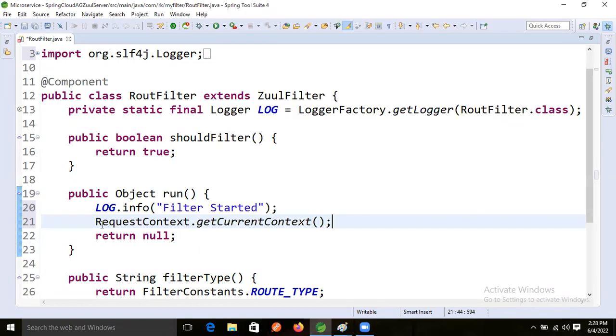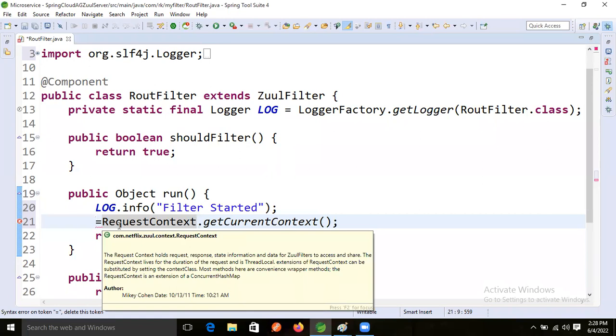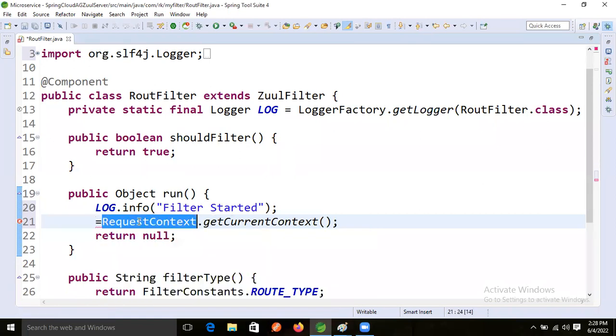We are getting the context object, and where are we holding it? In the request context object only, right? What is the return type of get current context? Request context, right? So we will hold it now.